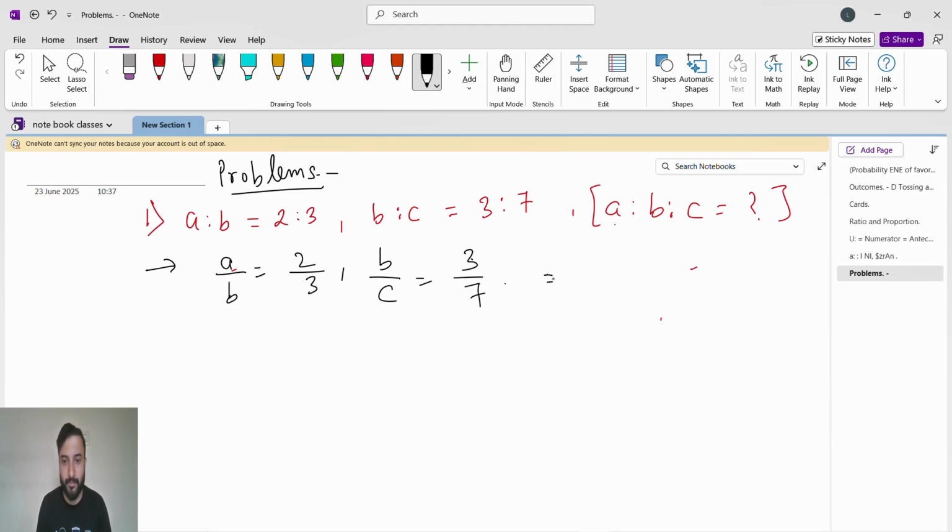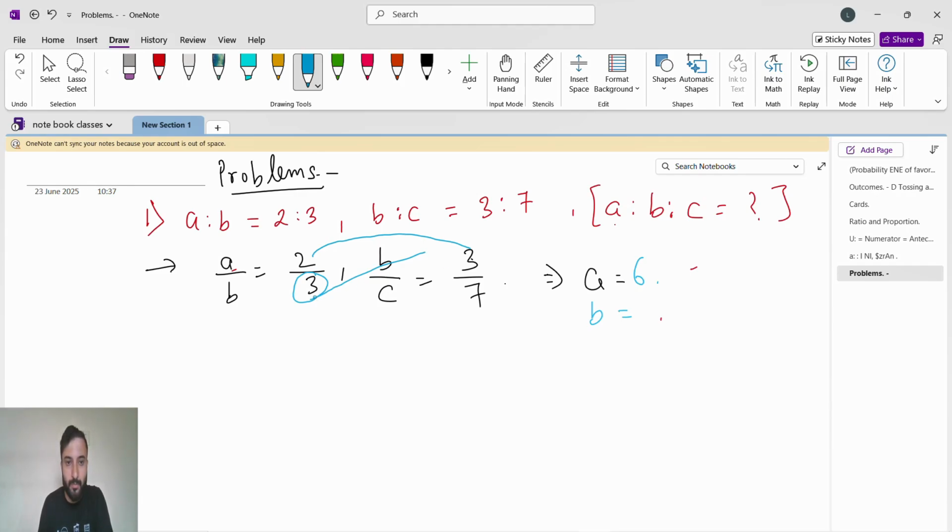So let's do it. What is a? A is here in the numerator. For a we will multiply all the numerator, right? So 2 into 3, a is 6. Now b. B is what? B is here. So for finding b we have to go from b to b and then numerator. Numerator we don't have.